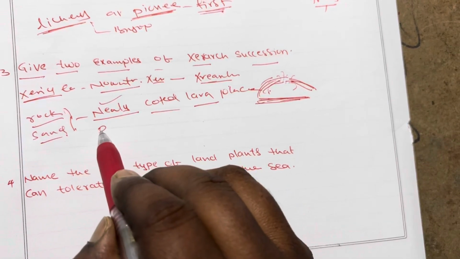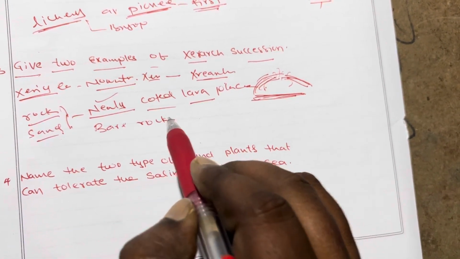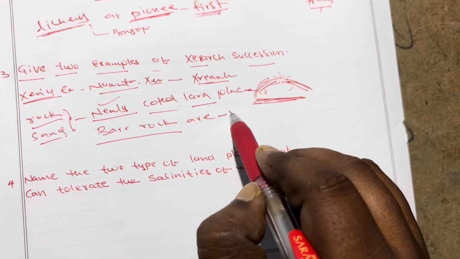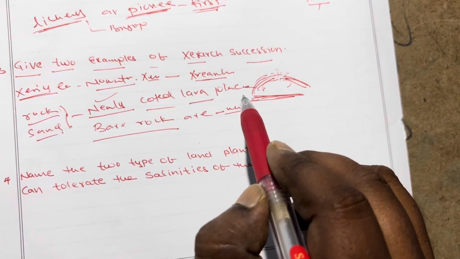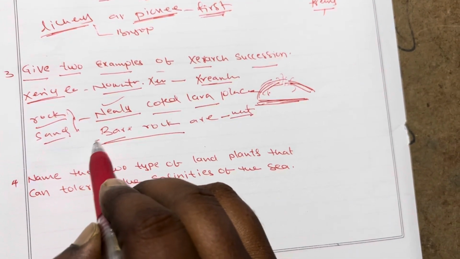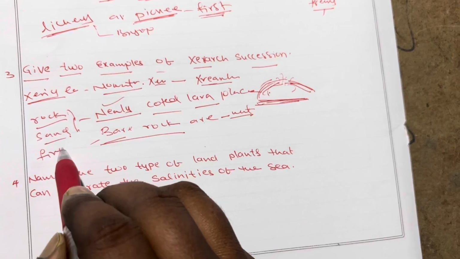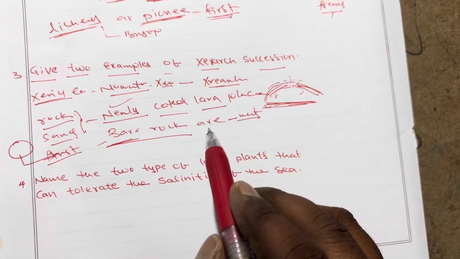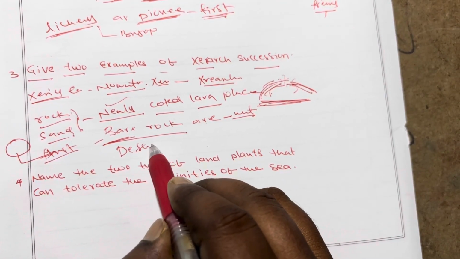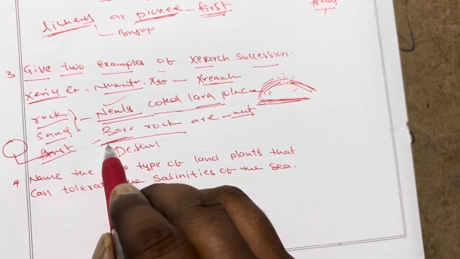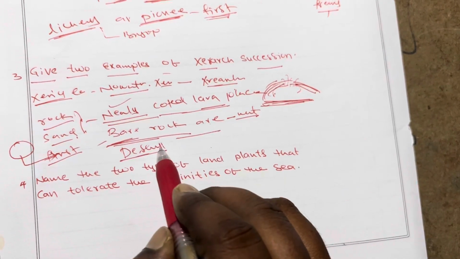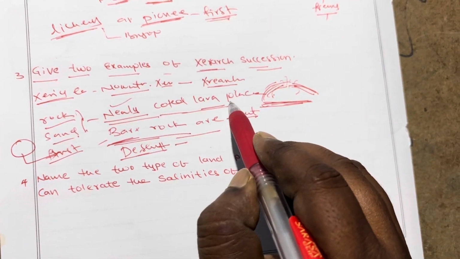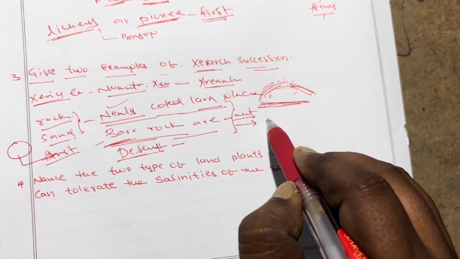And also bare rock area. The bare rock area also has no water. Bare rock area means the place of first rocks, the first rock area on earth. And even desert. Newly cooled lava, bare rock area and desert, all these places are considered xerarch succession. That means all these places can convert into forest.